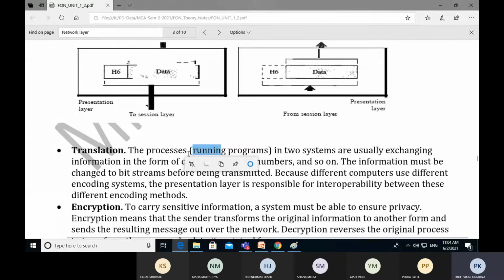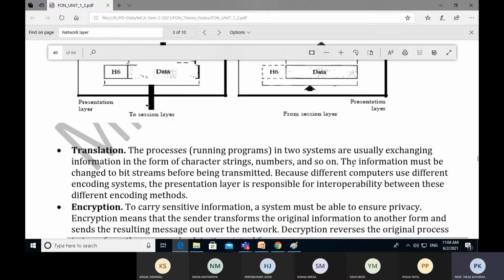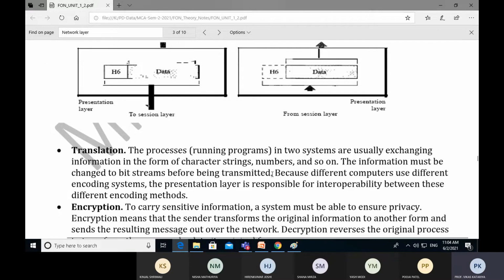So translation is required. The processes in two systems usually exchange information in the form of character strings, numbers, and so on. The information must be changed to a bit stream before being transmitted.